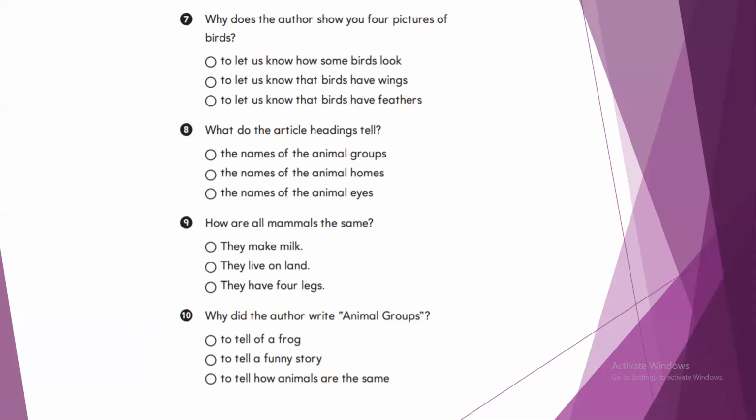Number 9, how are all mammals the same? They make milk, they live on land, they have 4 legs. Number 10, why did the author write Animal Groups? To tell of a frog, to tell a funny story, to tell how animals are the same.